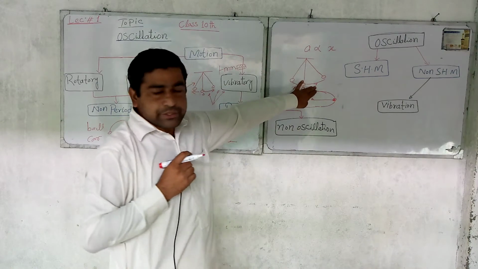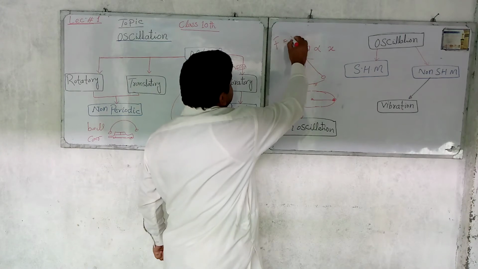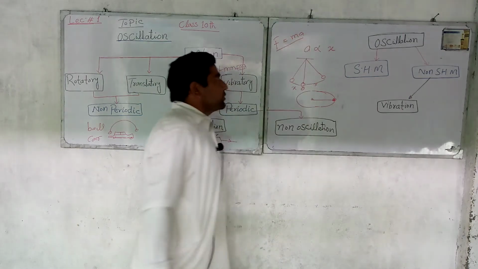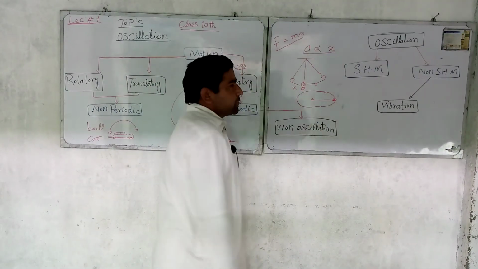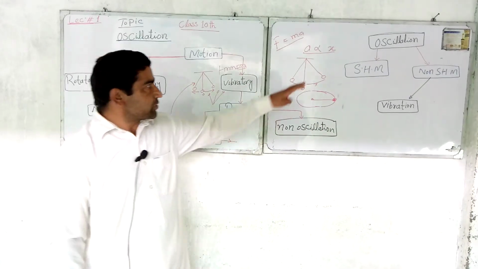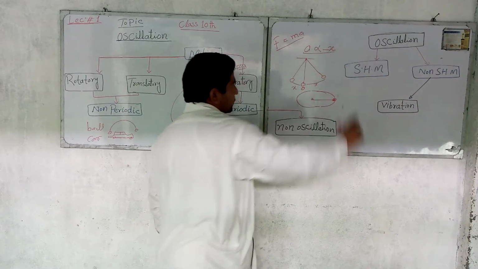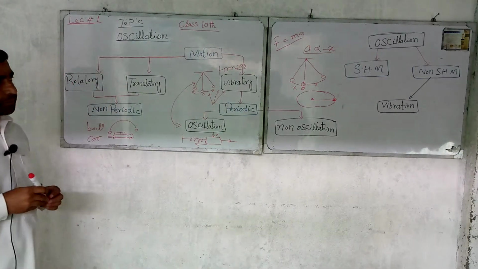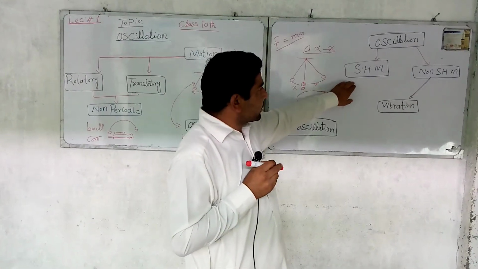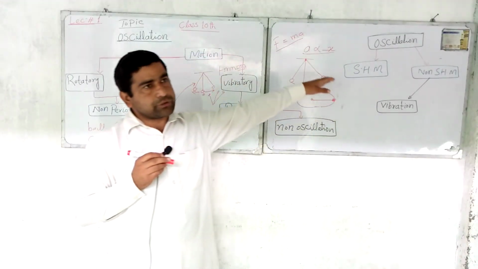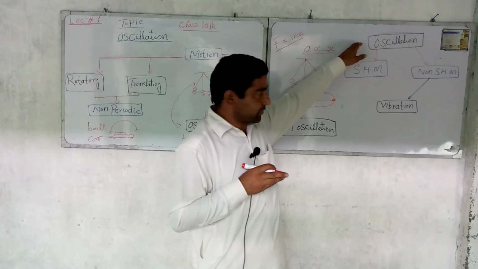This displacement increases with the increase of applied force, and according to Newton's second law, F is equal to ma. So it means that force is directly proportional to acceleration. If the acceleration increases, then the displacement will increase. But the direction of the acceleration is always directed toward the mean position O, so we put a negative sign. This negative sign represents the opposite direction. So that motion in which acceleration is directly proportional to displacement but in the opposite direction is called simple harmonic motion, which is also called oscillation.